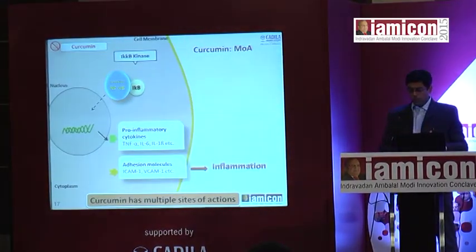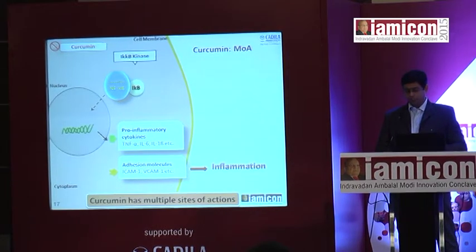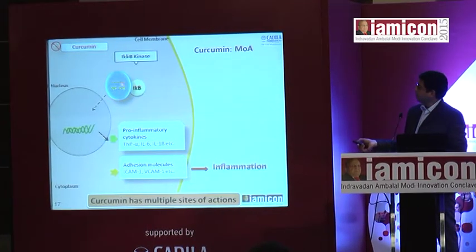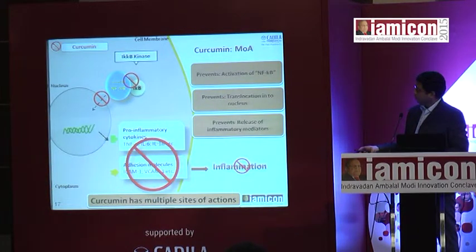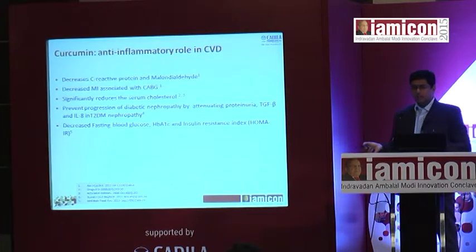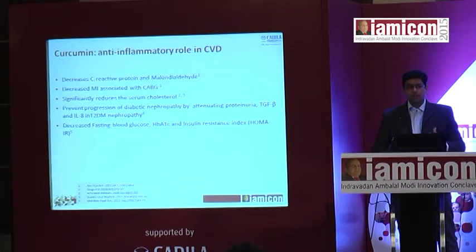So how can we prevent this NF-kappa B? This can be inhibited at multiple levels by one compound called curcumin. So it prevents the activation, it prevents the translocation into nucleus, and it prevents the release of the inflammatory mediators. And can anybody guess what this curcumin is? Curcumin is a component of our indigenous medicine of India, that is haldi ka powder.